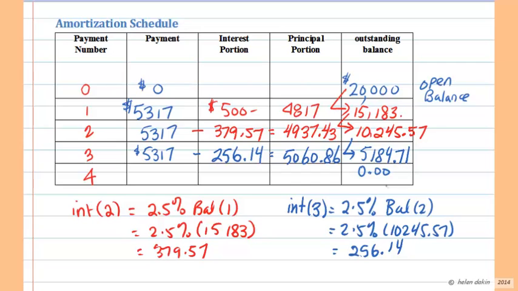Now think about how we're going to construct the last row. What is the information that we know? Well, we know that the balance after the fourth payment has been made has to be reduced to zero. That's pretty important, and that's going to be where I'm going to focus all of my attention. So how do I get that balance down to zero?